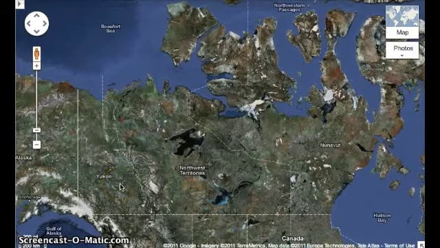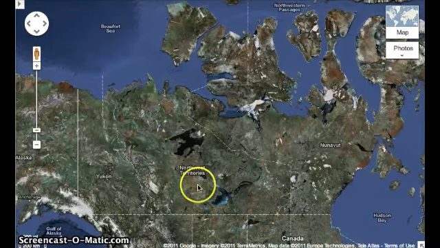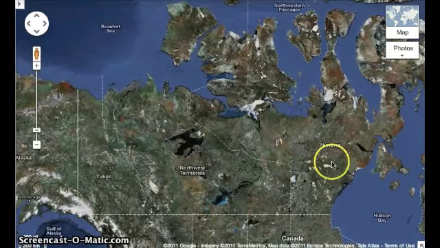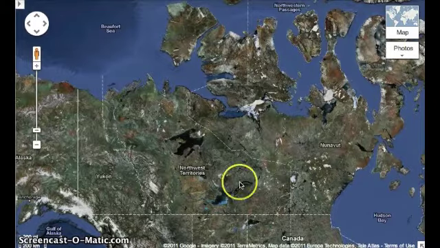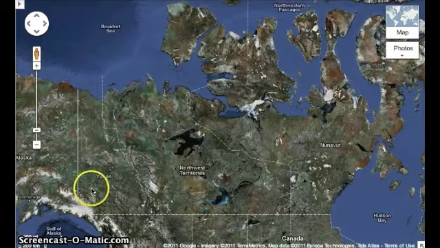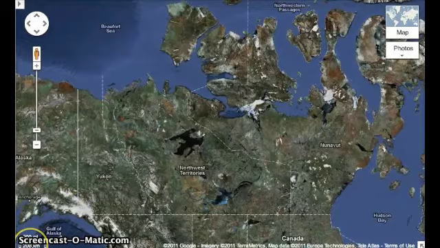The territories in Canada are the Yukon Territory, the Northwest Territories, and the Nunavut Territory. The largest city in the Nunavut Territory is Iqaluit. In the Northwest Territories, it is Yellowknife, and in Yukon, it is Whitehorse, and those will be important to know for the quiz over Canada.